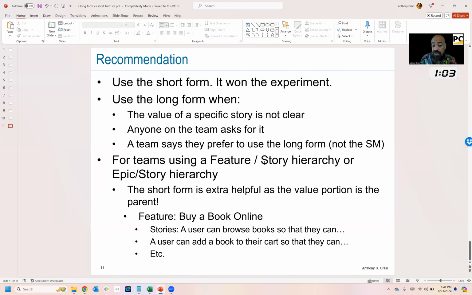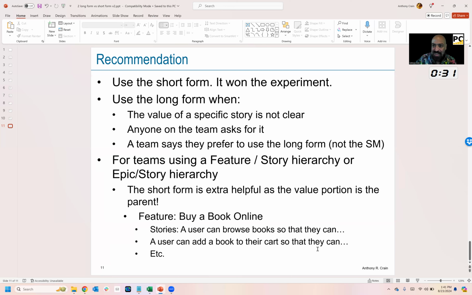Finally, if you are using a feature to story hierarchy like SAFe does, or an epic to story hierarchy like Jira does, then the short form is extra helpful because, as we said before, the feature will be the "so that I can." So buy a book online maybe is the feature here, or the epic in Jira. So the stories might be "a user can browse books." If you wrote the long form, it would be "a book buyer can browse books so that they can buy a book online." "A user can add a book to their cart." Nope, now it's "a book buyer can add a book to their cart so that they can buy a book online." Do you see what's going to happen?